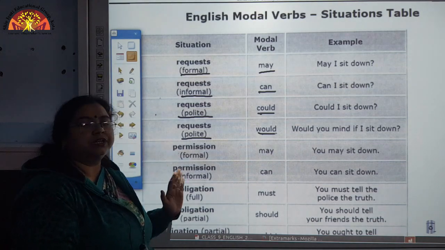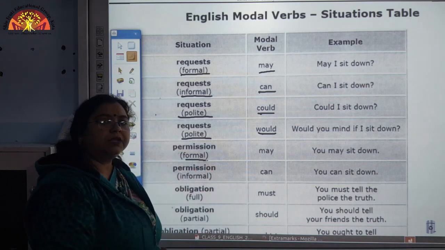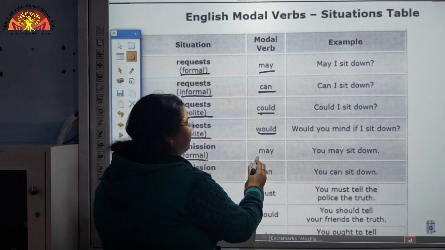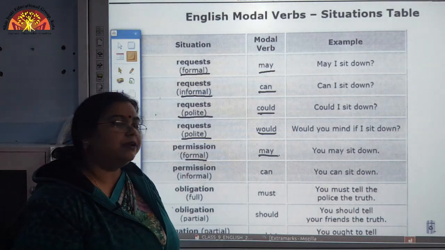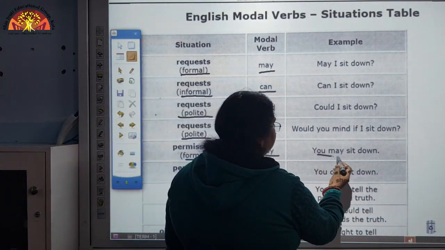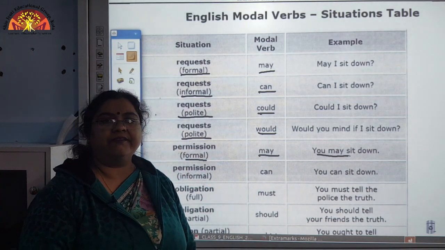Now, for permission there are two aspects. One is the formal permission, for which we will use may. For giving permission, like here, you may sit down. So, this is a formal permission being given here.